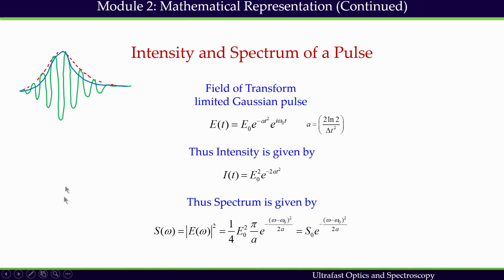Whenever we say pulse duration, we have to remember it is the full width half max of the intensity profile. This delta t is the pulse duration connected to the full width half max of the intensity profile.